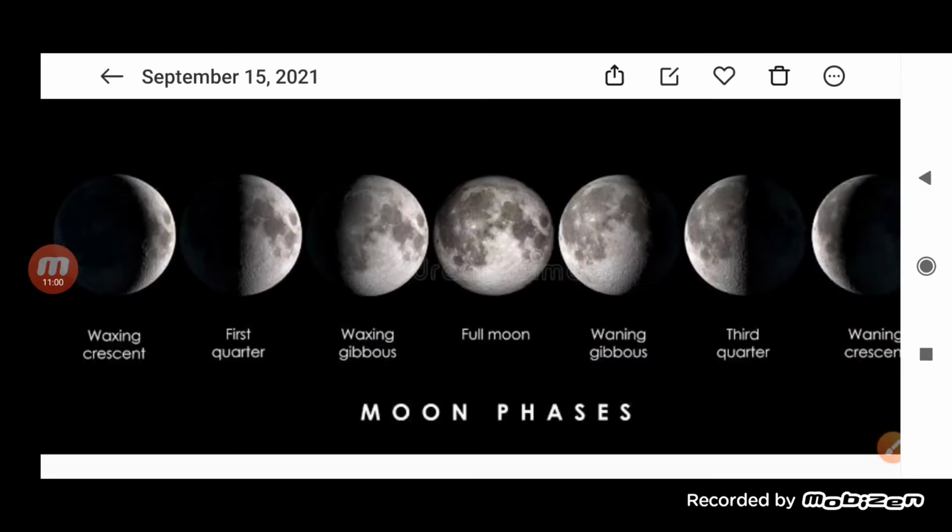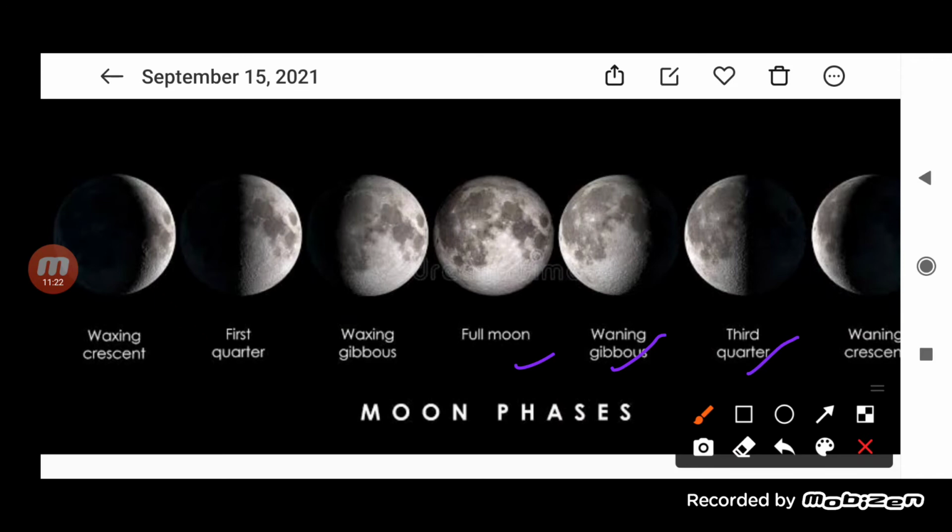See student, this is how the waxing and the waning of the moon occur. As you can see here in the picture itself, the first one is the waxing crescent, then the first quarter, then waxing gibbous, and then full moon, right? And then it starts decreasing: then waning gibbous, then third quarter, then waning crescent, student, and after that a new moon. So this is how the phases of the moon generally occur.